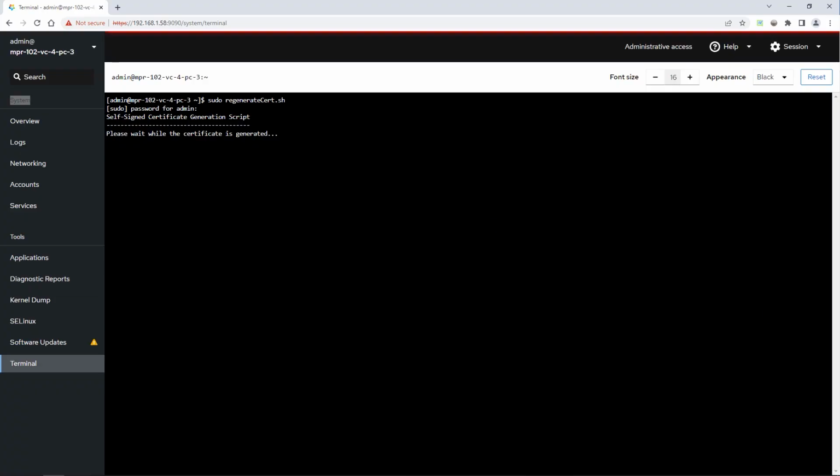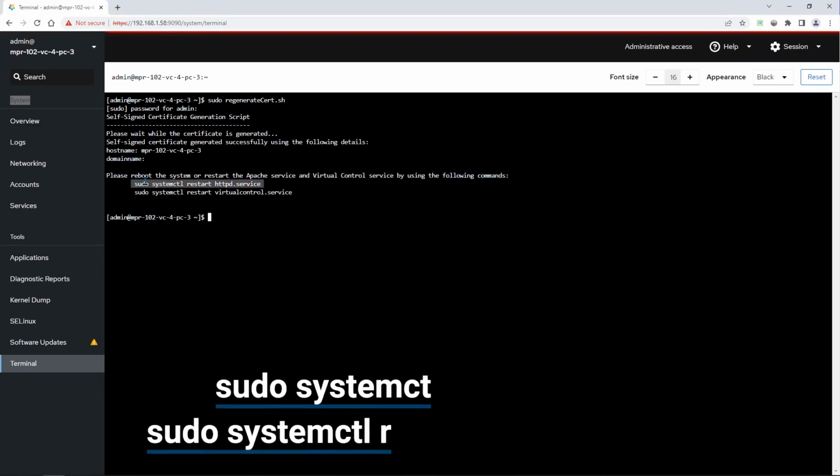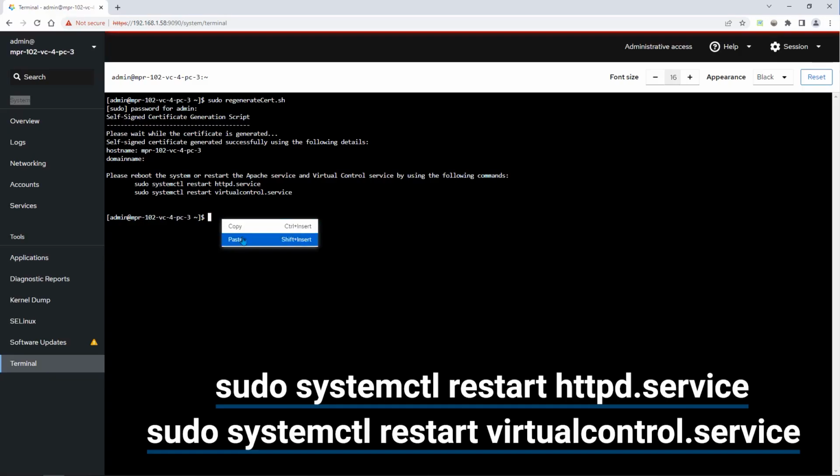We will then need to restart the web server and Crestron Virtual Control Service. Enter the following commands in the terminal. We will copy and paste from here to make it easy.